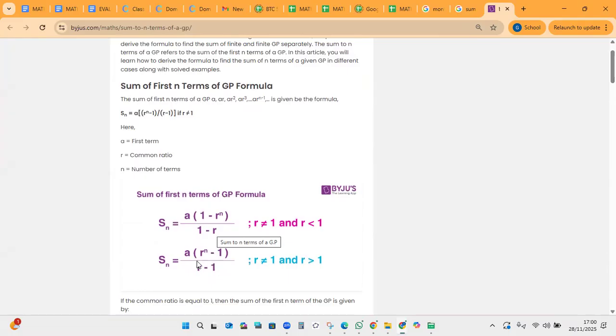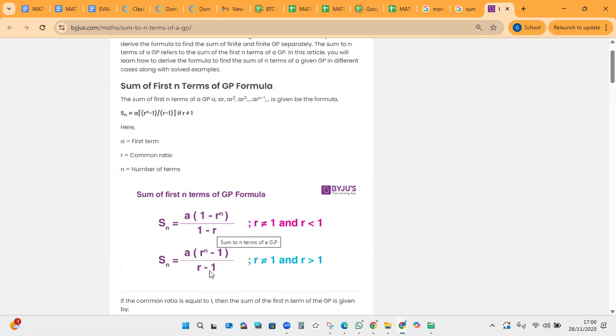And you have the other version, A open bracket R to the n minus 1 over R minus 1. So you can see the difference with 1 minus R and R minus 1. This one is more convenient when R is greater than 1. Again, it's to avoid the negative values when you have R being more than 1. However, any one will give you the same answer. If R is greater than 1 and you use the one above, you'll get a negative divided by a negative. And if R is smaller than 1 and you use the one below, you'll get a negative divided by a negative.